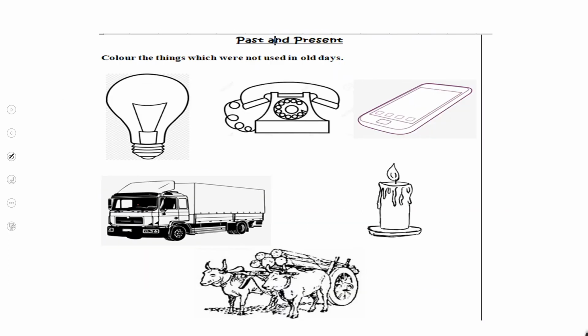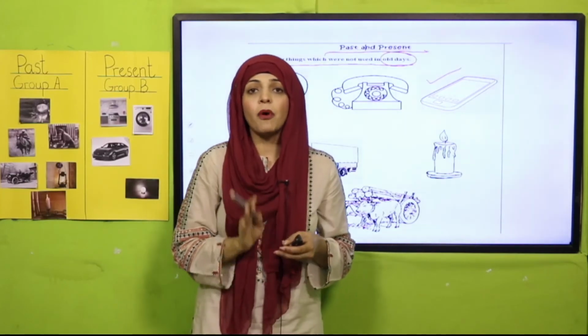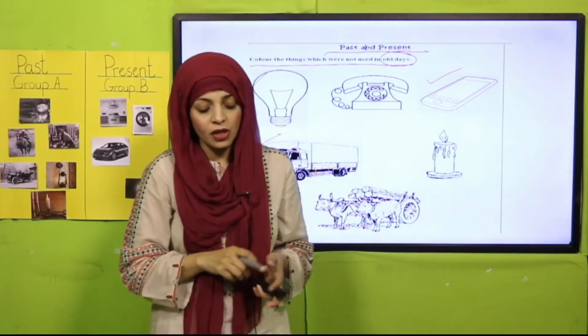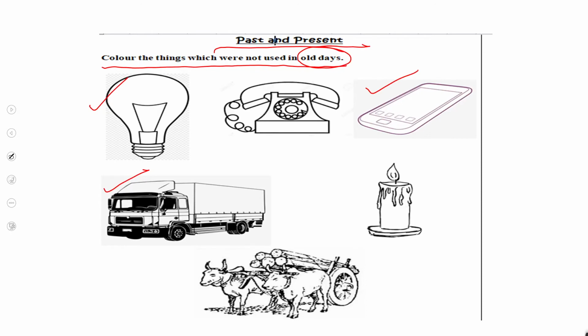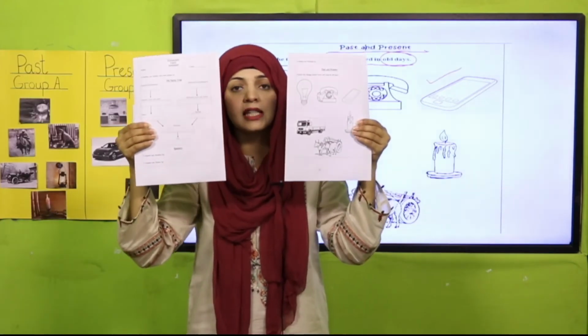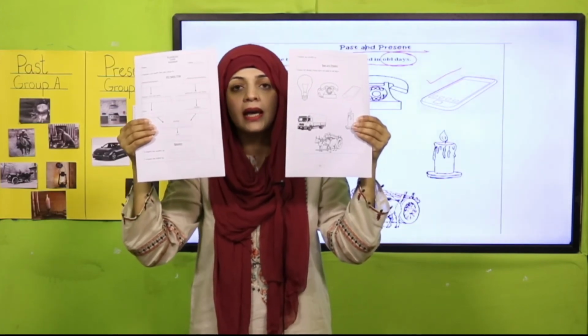The next, past and present. Color the things which were not used in old days. Now you have to color the pictures which were not present in the past. For example, a truck, electricity, mobile phones. So you have to color these pictures. This will be a fun activity. Now pause the video and do the assessment pages. I am telling you again that the teacher will provide the students with the printed form of the assessment so students can easily do it here. Okay?